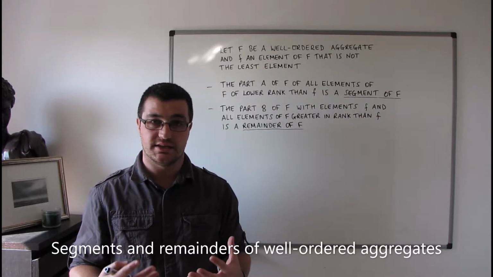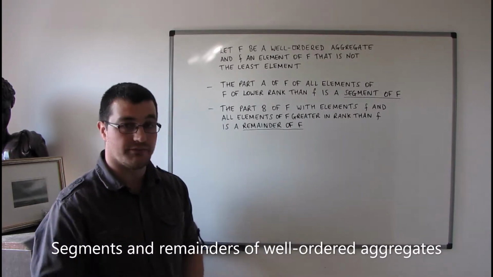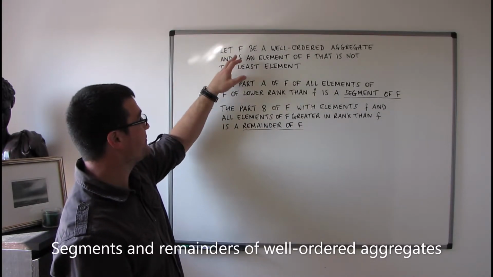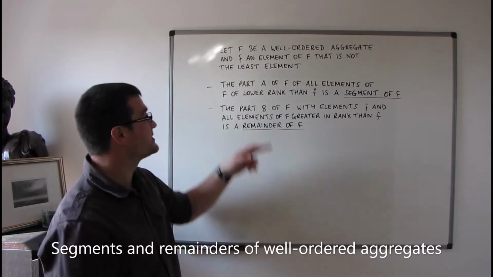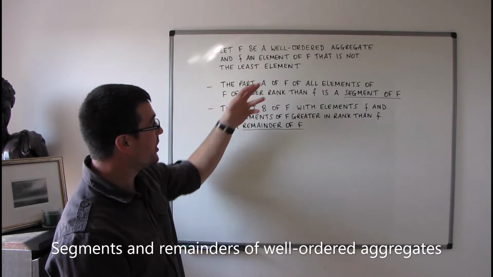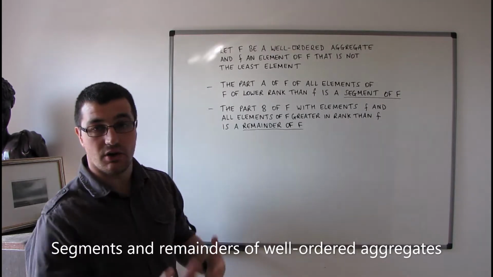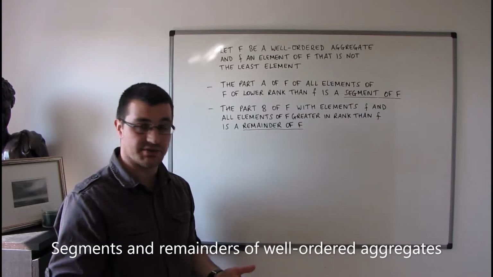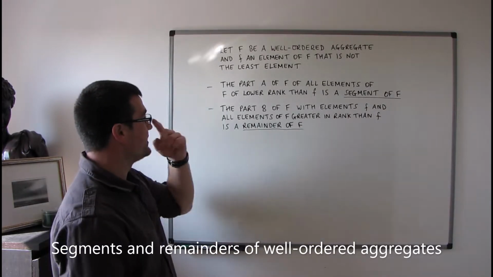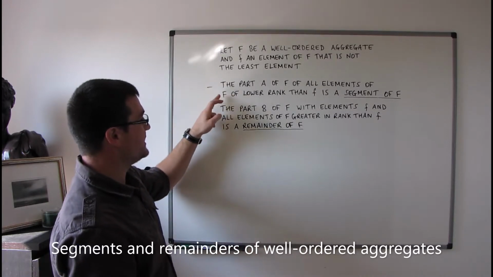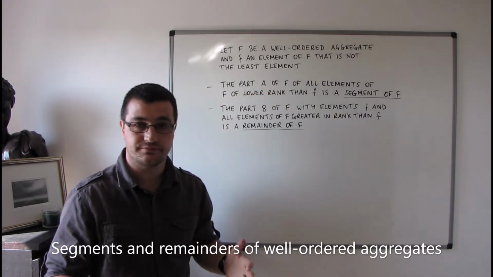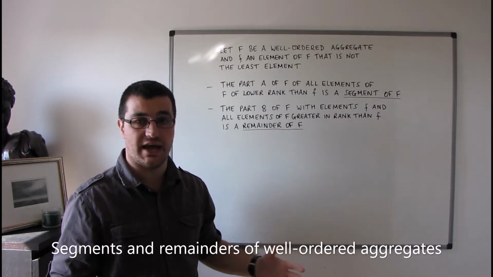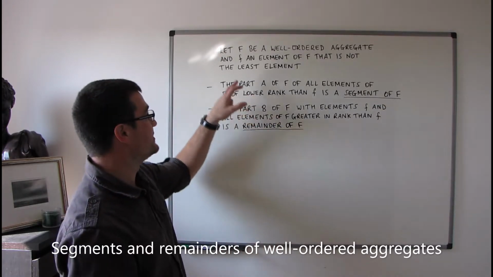Let's have a look now at segments and remainders of well-ordered aggregates. So starting with our well-ordered aggregate F, we choose a particular element, lowercase f, of the aggregate F that is not the least element. Remember, if F is a well-ordered aggregate, then it has a least element, so we just choose any element that is not that one. Then we can define firstly a part A of our aggregate, which is made up of the elements of F that are lower in rank than the element f.